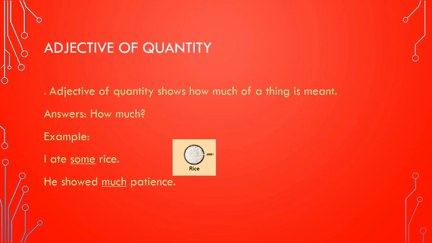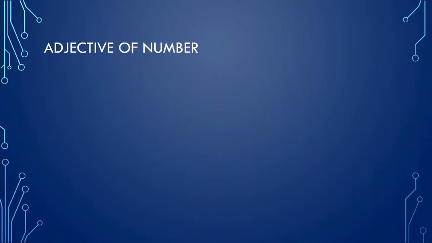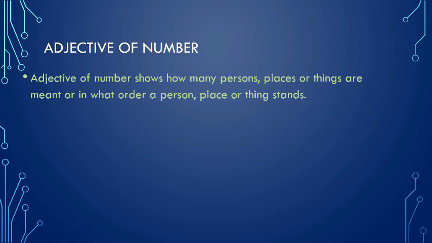Moving to the next type, adjective of number. Adjective of number shows how many persons, places or things are meant or in what order a person, place or thing stands. Adjective of number tells us the exact number of things. It answers the question how many.